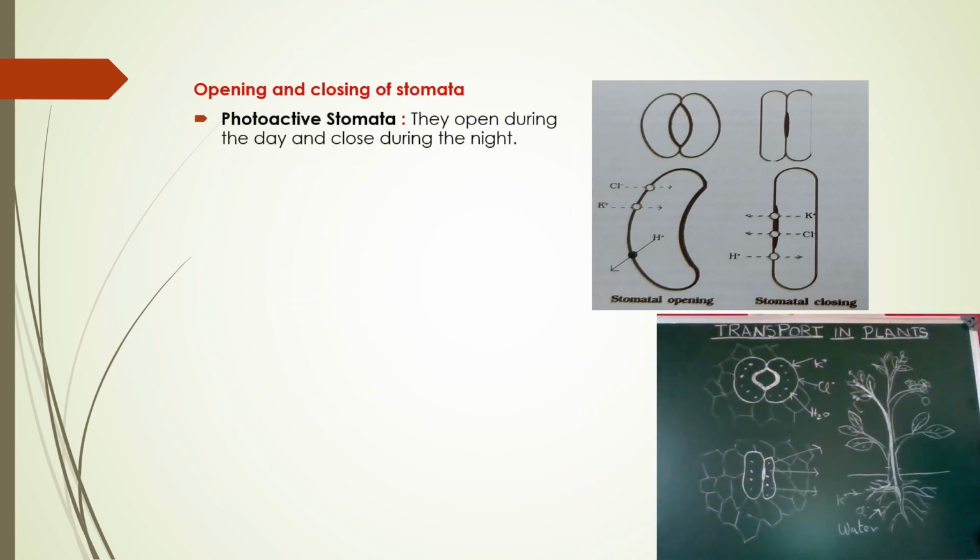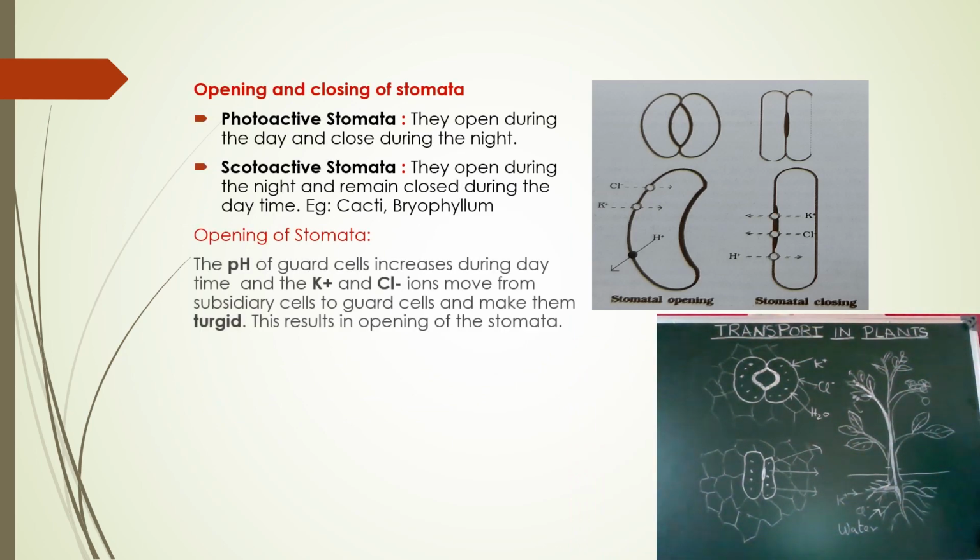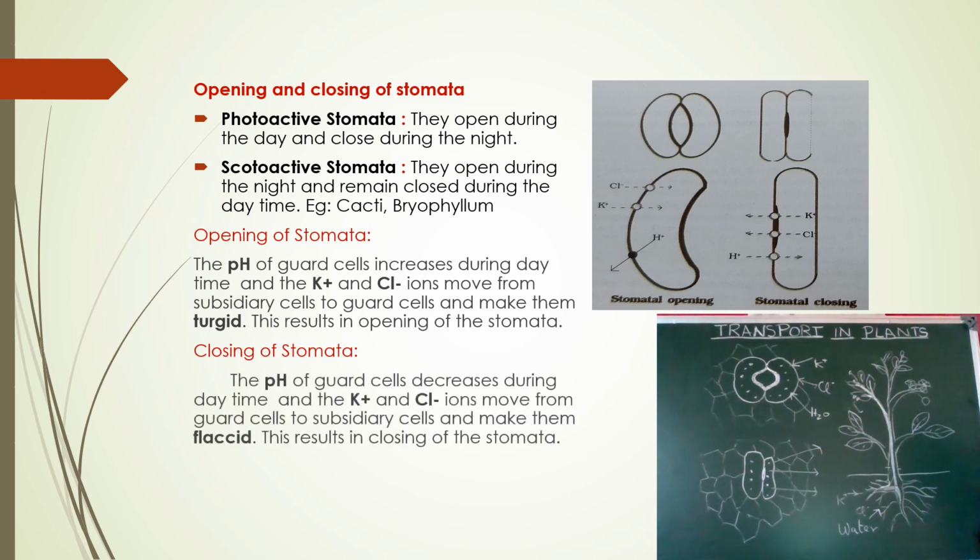Now we will see how the opening and closing of a stomata takes place. Stomata play an important role in transpiration. Because of the stoma, the rate of transpiration depends. The excess of water vapor is lost through the stoma.